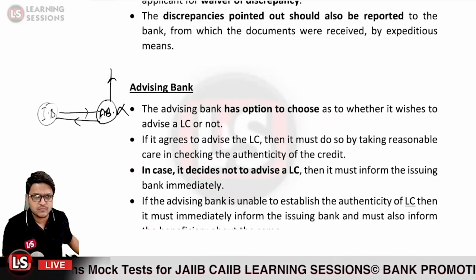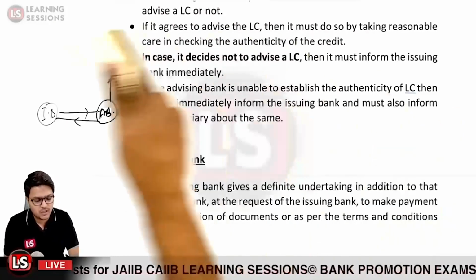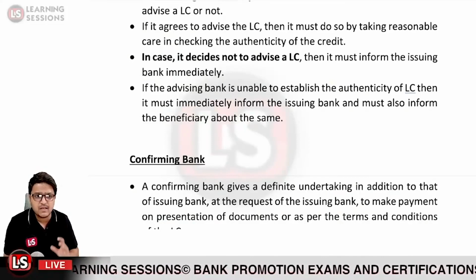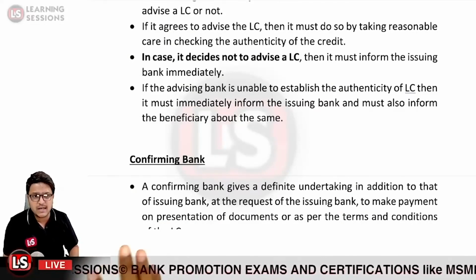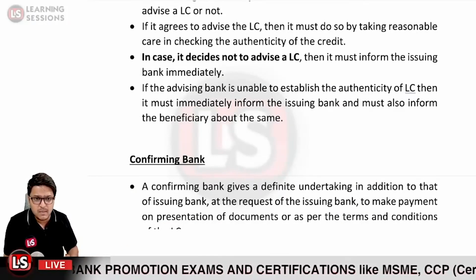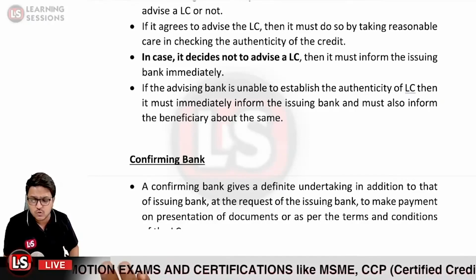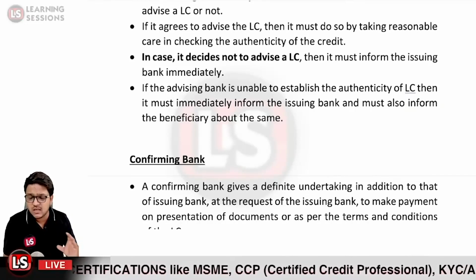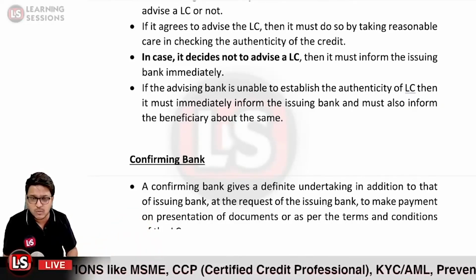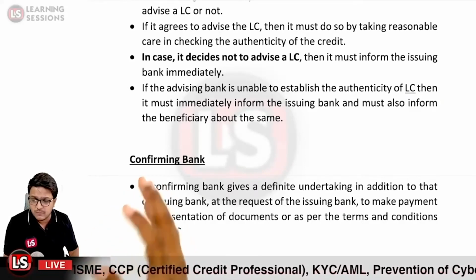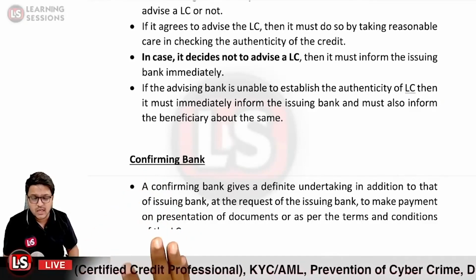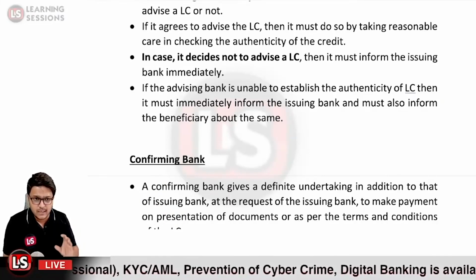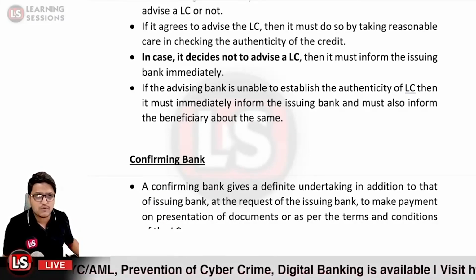Okay. And further, it is related to the responsibilities and liabilities of the confirming bank. So the confirming bank can give a definite undertaking, in addition to the issuing bank, at the request of the issuing bank, to make payment on presentation of documents, whenever the documents are presented as per the terms and conditions. So if it is a usance letter of credit, in that particular case the amount is not to be paid immediately, it will be paid on some future date. In that particular case, the confirming bank undertakes that it will pay the amount. So that is the main task of the confirming bank.